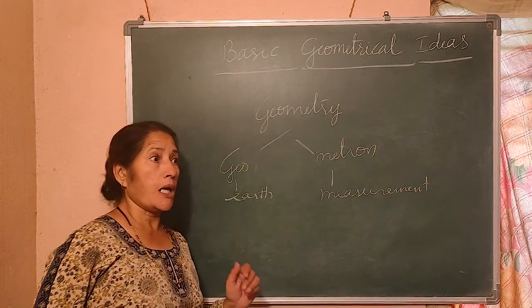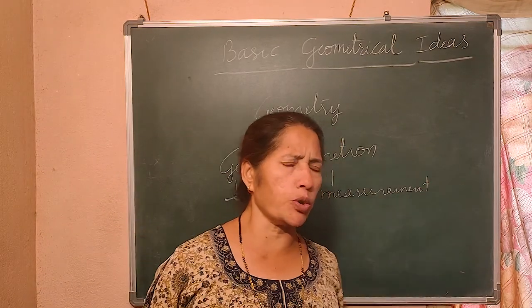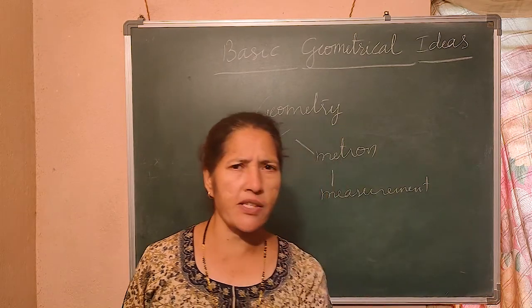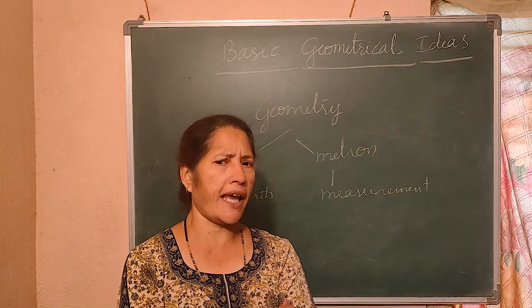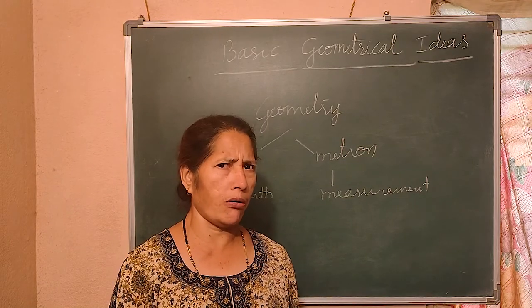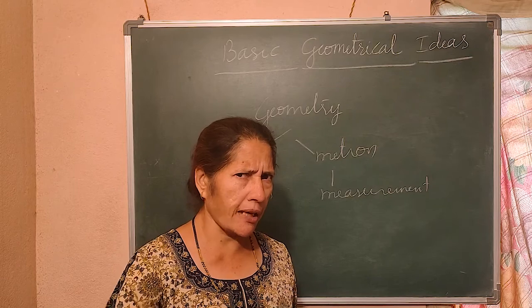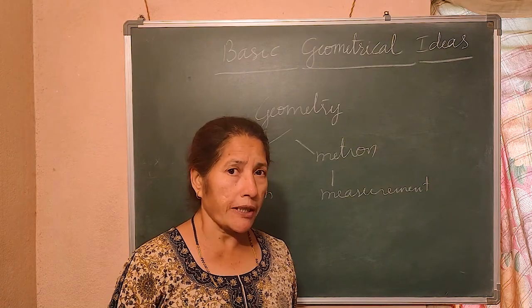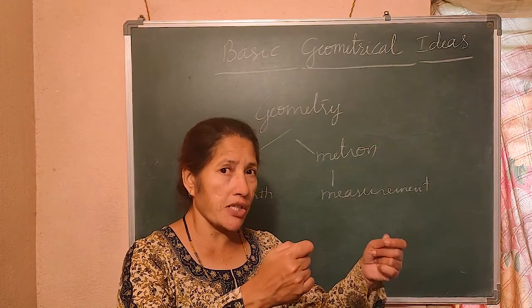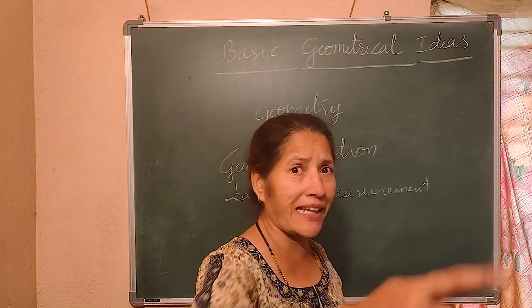Whenever I say measure the length of this room or breadth of this room, will you sit there and measure? No. You'll ask, are you having any measuring tape? Then you get up from that place. Teacher, will you please help me to measure the length?